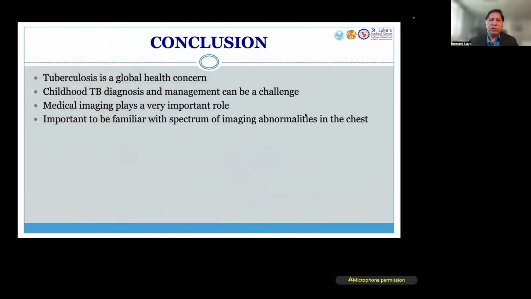So, in conclusion, tuberculosis is a global health concern. Childhood TB diagnosis and management can be challenging, and medical imaging from X-ray, ultrasound, and CT could play a very important role. It is important to be familiar with the imaging findings as I described. It could be in the lung, in the lymph nodes, or it could be disseminated.